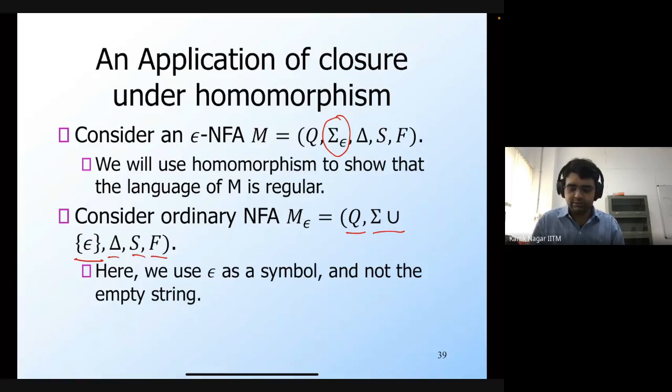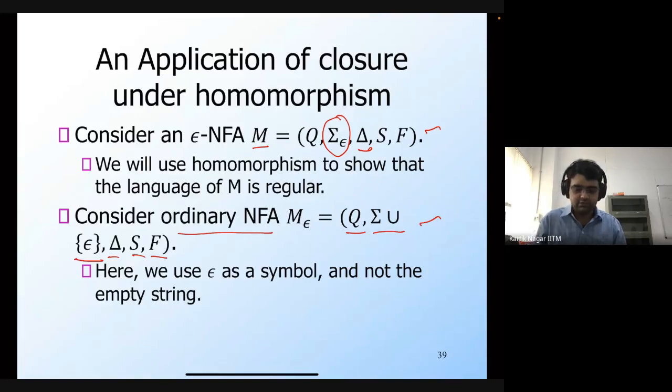So the only difference between these two is that the original NFA M was an epsilon NFA because it had epsilon transitions, and the epsilon denoted the empty string. While this is an ordinary NFA, which means it doesn't have epsilon transitions, but it has transitions on the symbol epsilon, because the transition function delta is the same as it was in the original NFA.